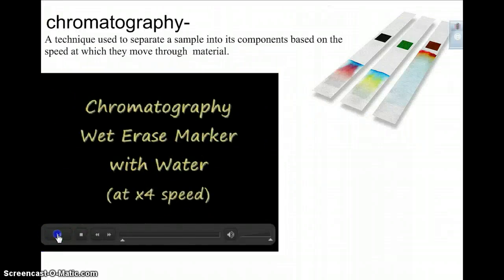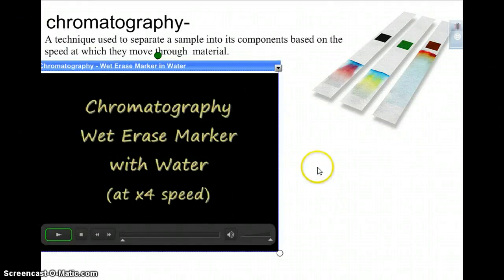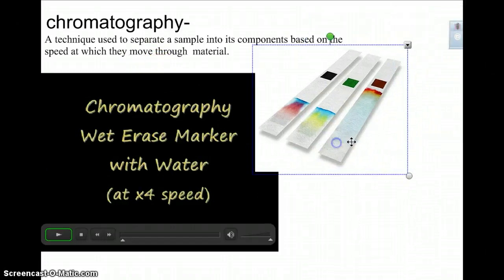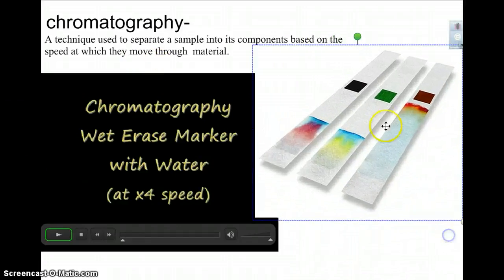Another way is with chromatography. Chromatography is a technique used to separate a sample into its components based on the speed in which they move through a material. Okay, so in this picture you have different colors on a filter paper. For example, you have green ink here.